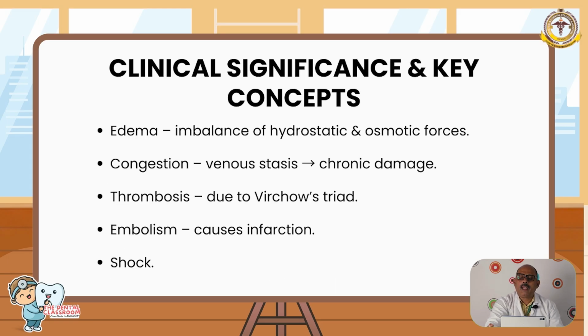So what are the clinical key concepts and clinical significance? Edema is due to imbalance of hydrostatic and oncotic forces. Congestion occurs due to venous stasis, causing chronic damage to end organs. Thrombosis: the most important concept you should know is Virchow's triad. Embolism can cause infarction, and chronic congestion can affect the liver and the lungs. This is the morphology of chronic congestion, or it can affect the spleen.